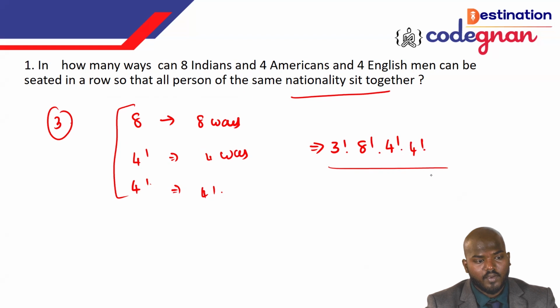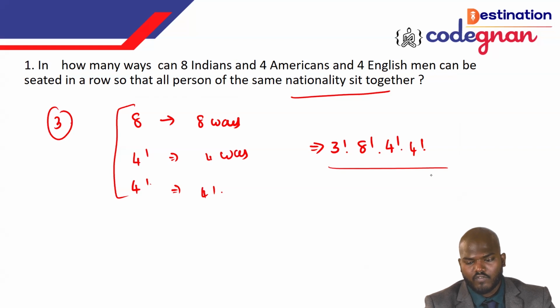Make sure you copy down this one, guys. This is a very important method: 3 factorial, 8 factorial, 4 factorial and 4 factorial. It looks very simple, but it's difficult. If you approach it purely with the formula, you will not get the answer. You need to think a little concept-oriented, then only can you get the correct answer.